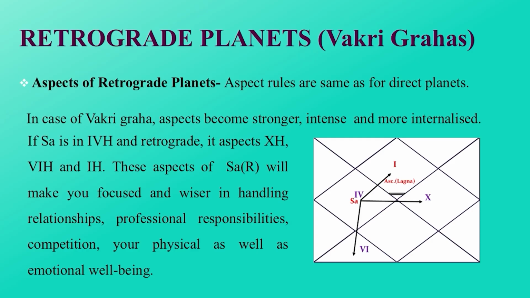And when success comes in these houses, it will be stable and long-lasting. This retrograde Saturn can make you more focused and wiser in handling relationships, professional responsibilities and competition, and your physical as well as emotional well-being.